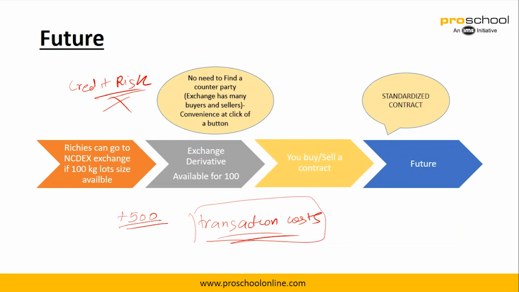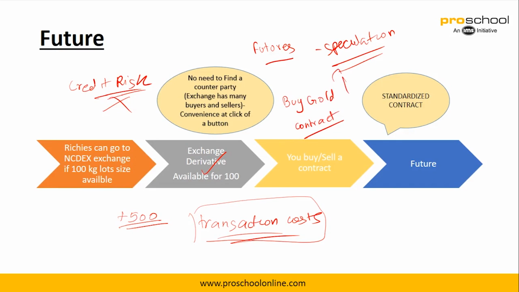Now apart from obviously hedging purposes, futures and forwards, majorly futures, are also used for speculations, right? So if I say that today I want to speculate on gold, that the gold prices will go up, so I can go to a derivative exchange and buy a gold contract, right?